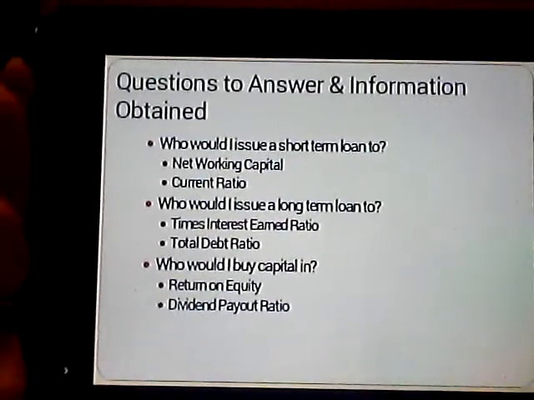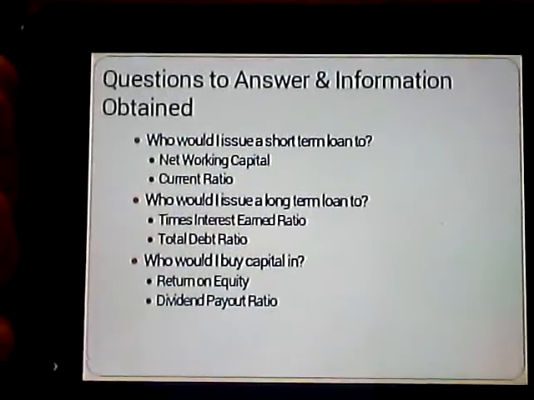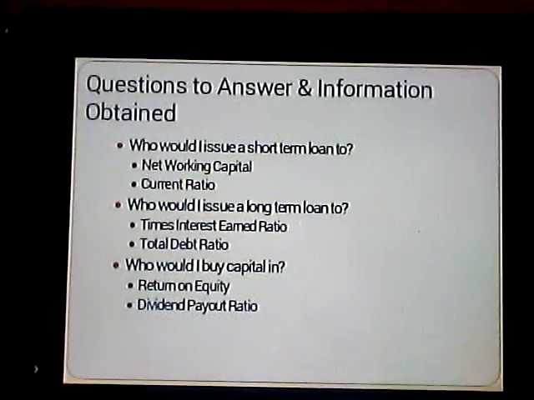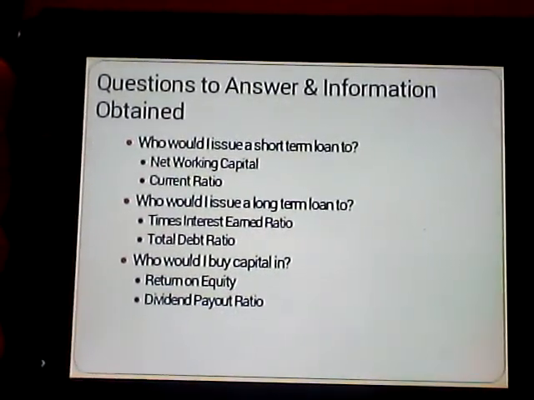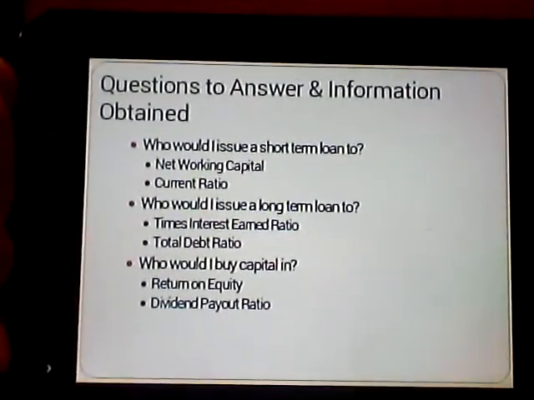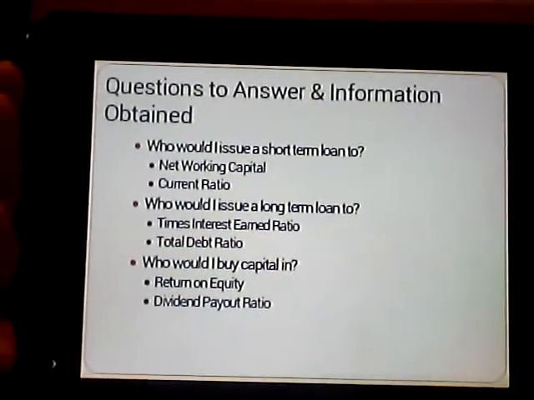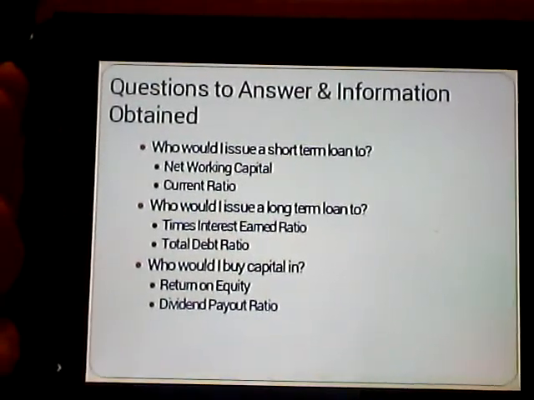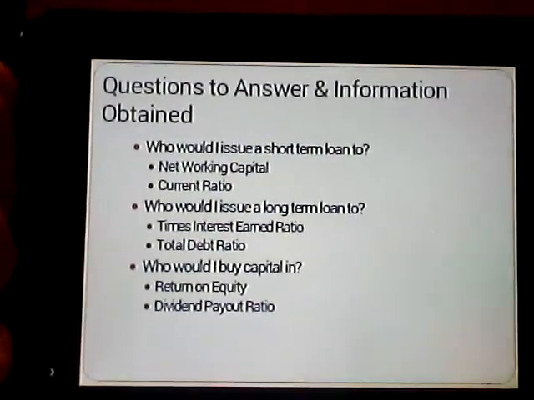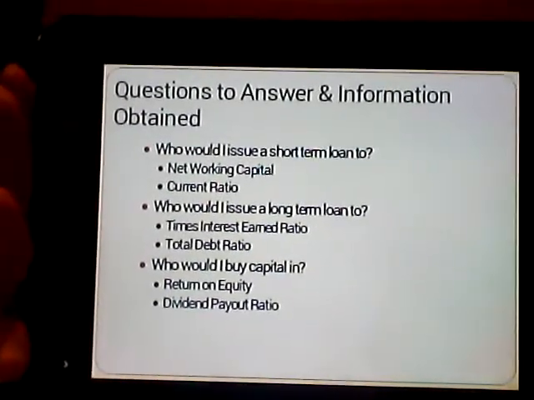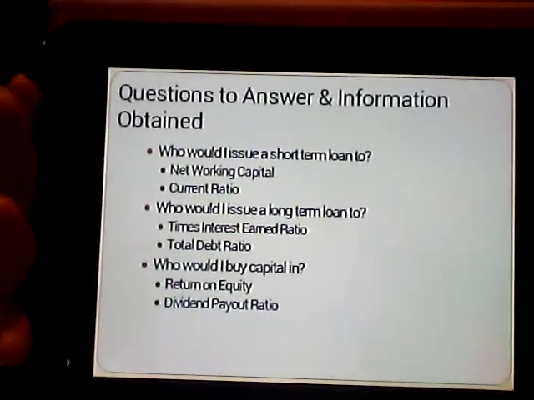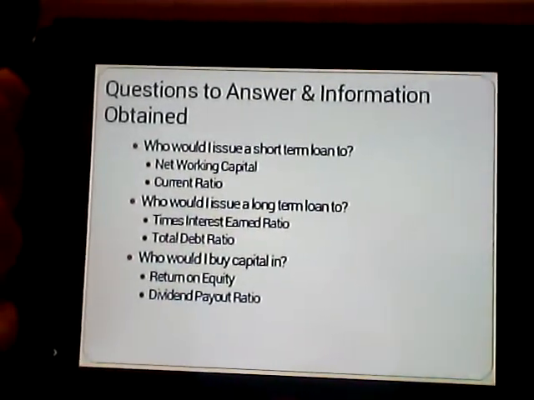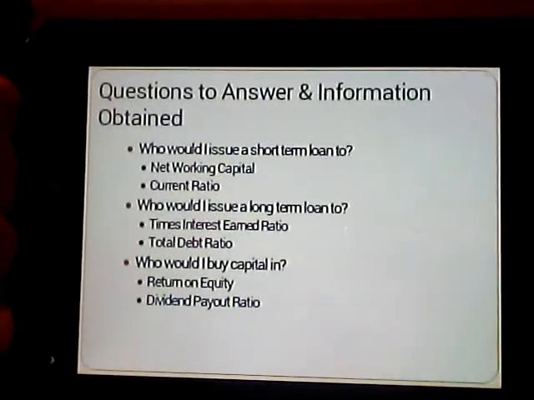So the net working capital is just the difference between assets and liabilities. The current ratio is current assets divided by current liabilities. It's a liquidity ratio, and it tells us how well a company would be able to repay creditors in the short term. The times interest earned ratio is EBIT divided by interest, and it just tells us the firm's ability to repay any interest. The total debt ratio is total liabilities divided by total assets, and just tells us how much responsibility that a company has to other companies.